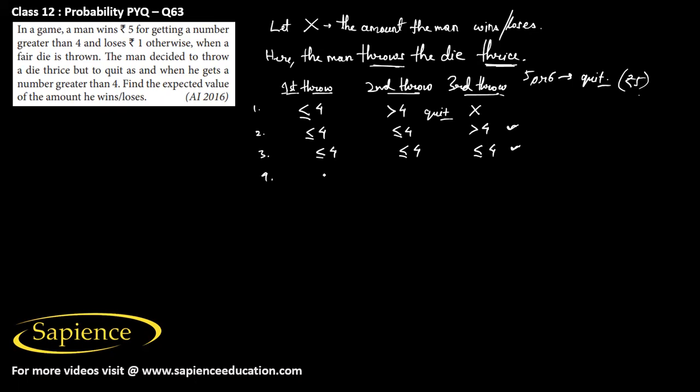Okay, then in the fourth case, it can happen that in the first throw only, he gets more than 4, means he gets 5 or 6. So here he will quit. So then in the fourth case, it means that he will not play the second throw also, and he will not play the third throw also.